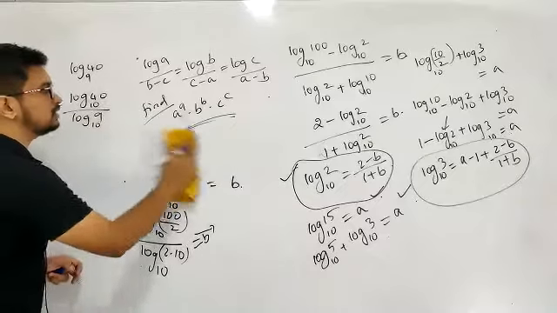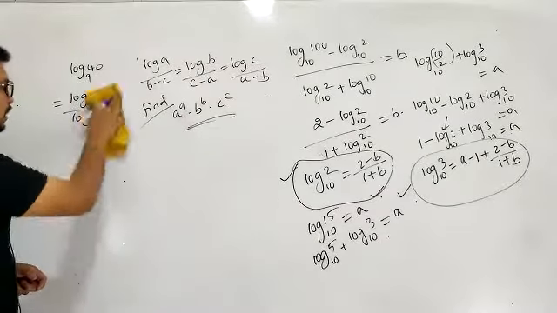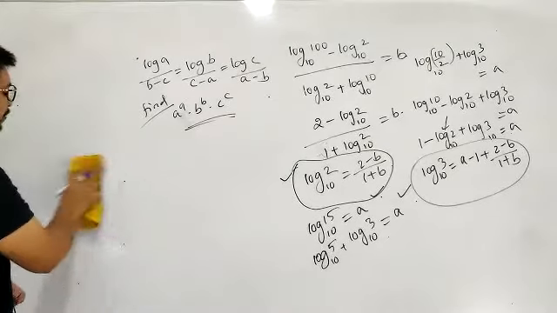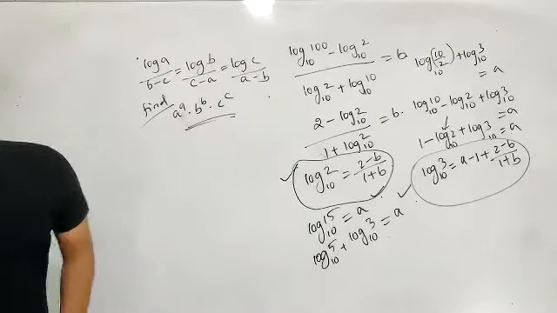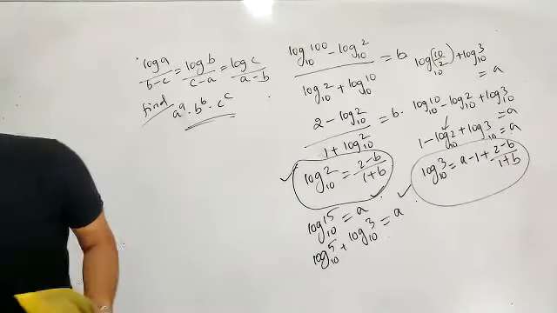Log a by b minus c is equal to log b by c minus a is equal to log c by a minus b. Then find the value of a power a into b power b into c power c. It's a very simple problem. Think about that.